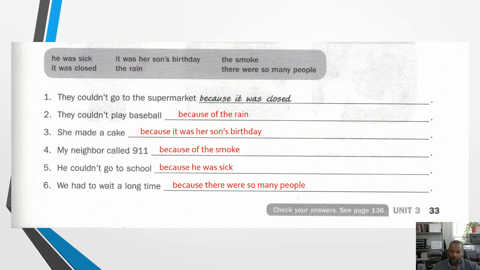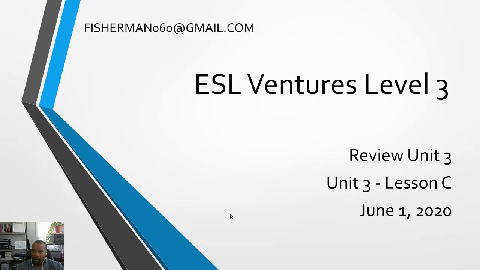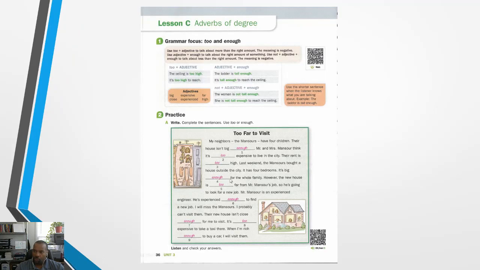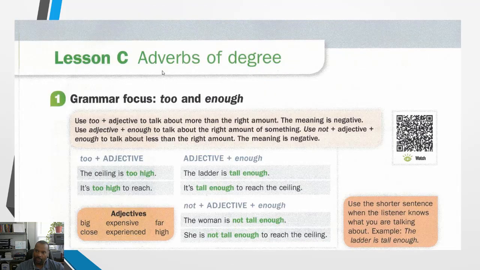Okay? Alright, so now we're going to move on to Lesson C. Lesson C, Unit 3, Review. So let's start off in our student book, page 36. We're going to be talking about adverbs of degree. So let's see what they want us to do here. Our grammar focus is using too and enough.